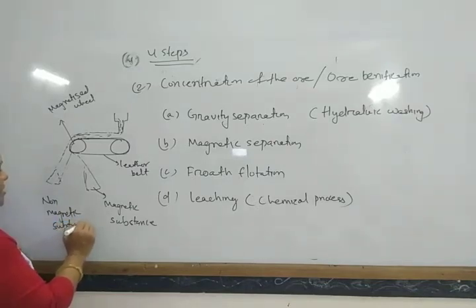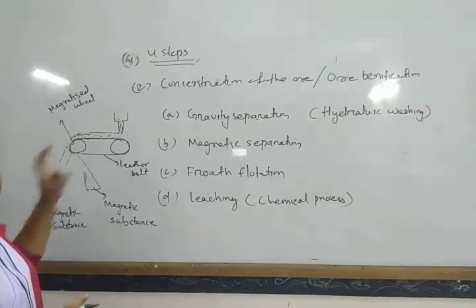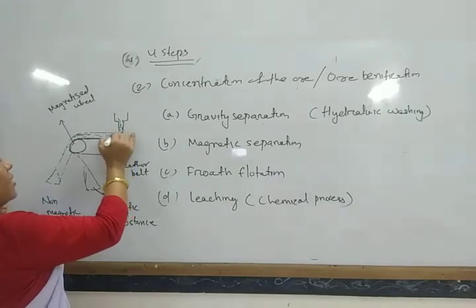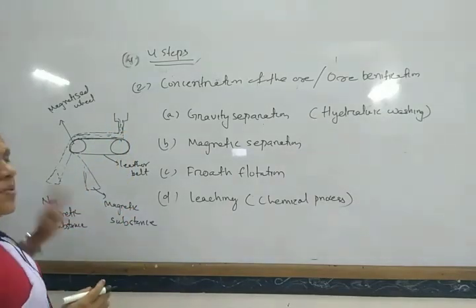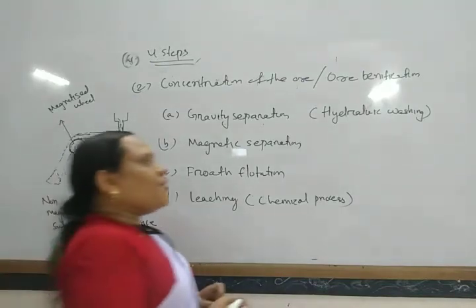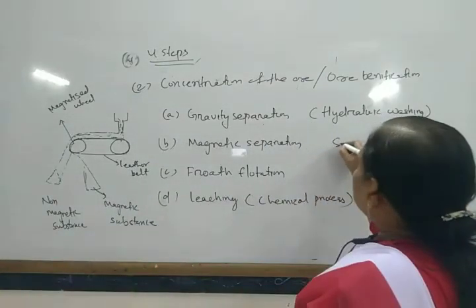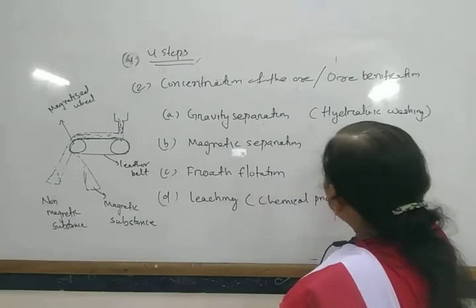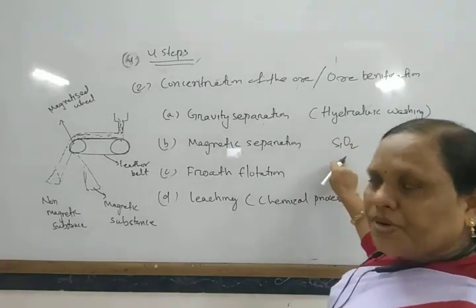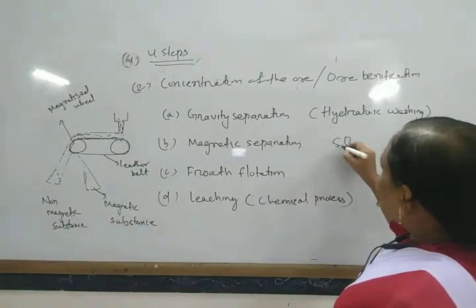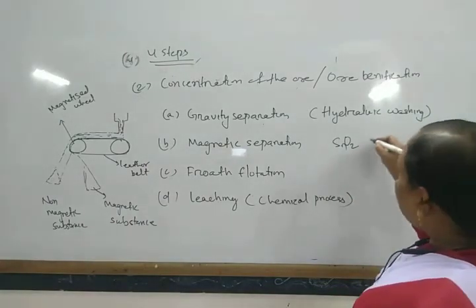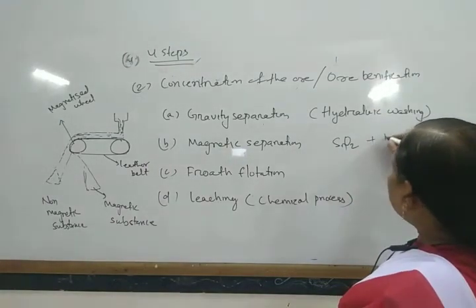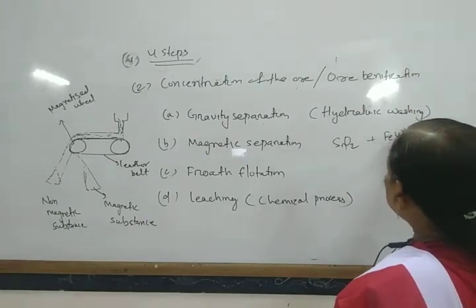In this way, these ores are separated and concentrated. For example, cassiterite, the tin dioxide ore, contains impurities like iron tungstate.